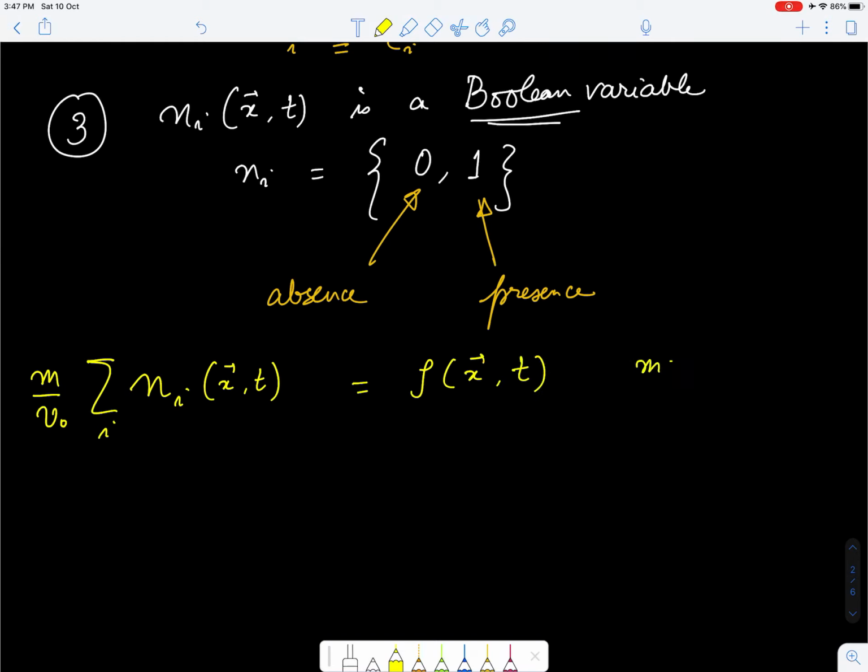Here m is the mass of each particle, and we assume all particles to have equal mass, and v naught is the volume occupied by the node.